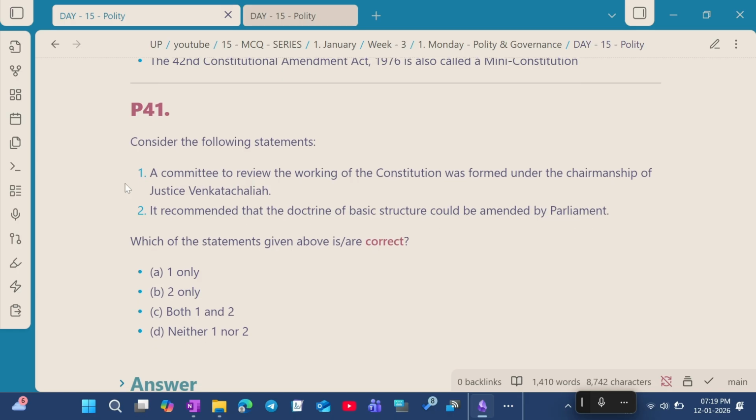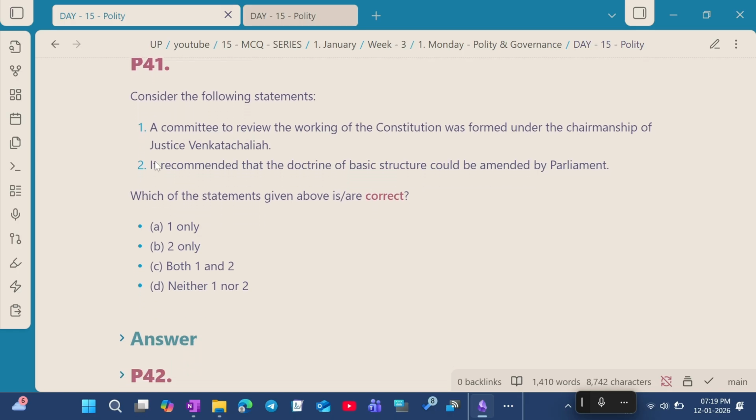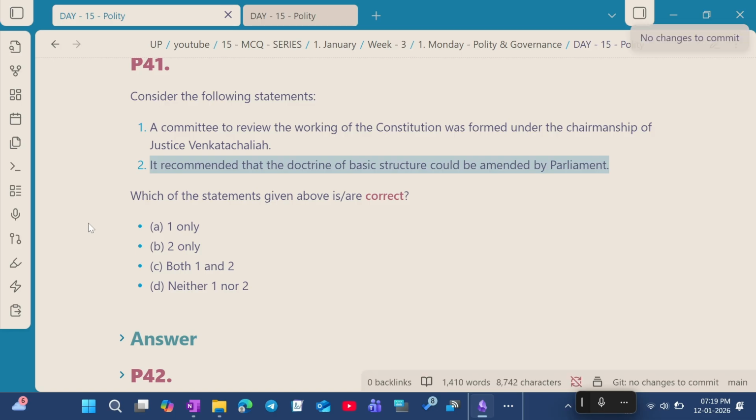Question number 41. Consider the following statements. Statement 1, a committee to review the working of the constitution was framed under the chairmanship of Justice Venkatachaliah, and statement 2, it recommends that the doctrine of the basic structure could be amended by the parliament.